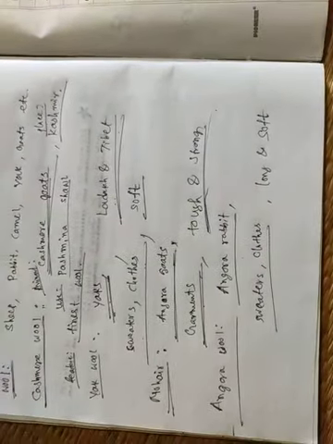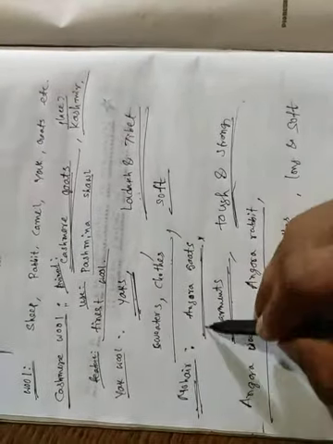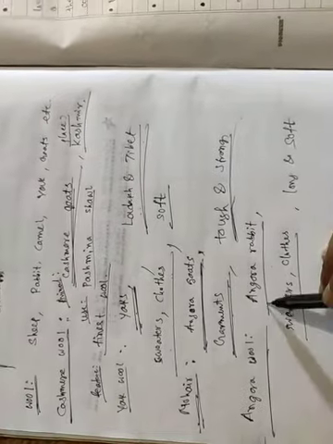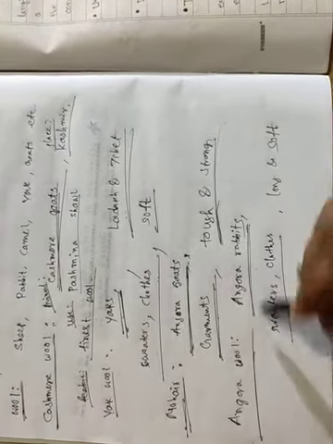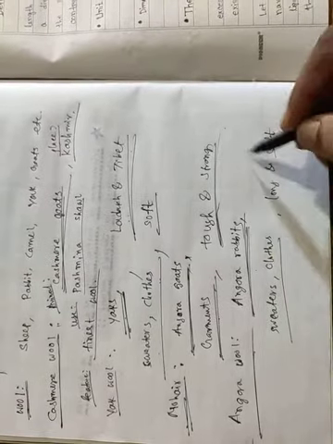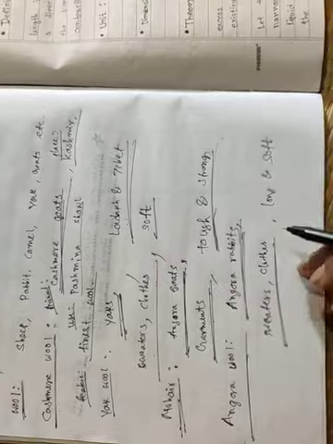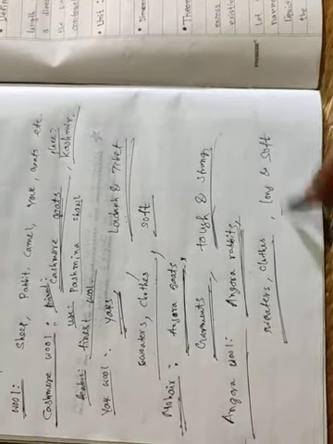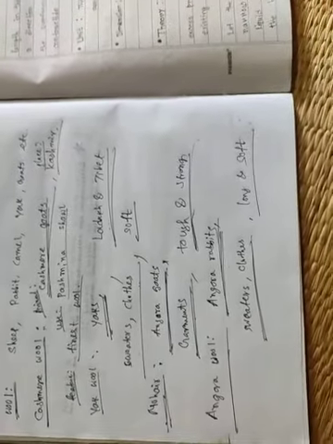Remember, mohair is from Angora goats and Angora wool is from Angora rabbit. This is the difference. Place is not given. Uses to make sweaters and clothes, this is the basic use. And long and soft is the feature of this wool.